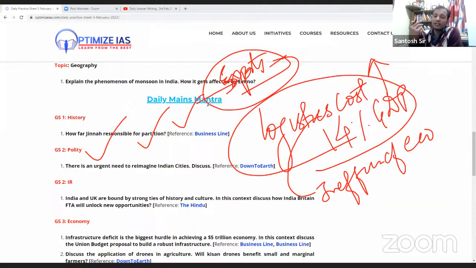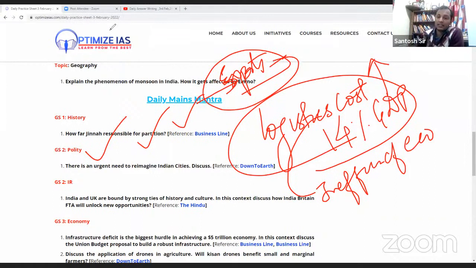Without exporting outside, India cannot become a 5 trillion economy. And we can export only when we have export competitiveness. So this is the first part of the answer.